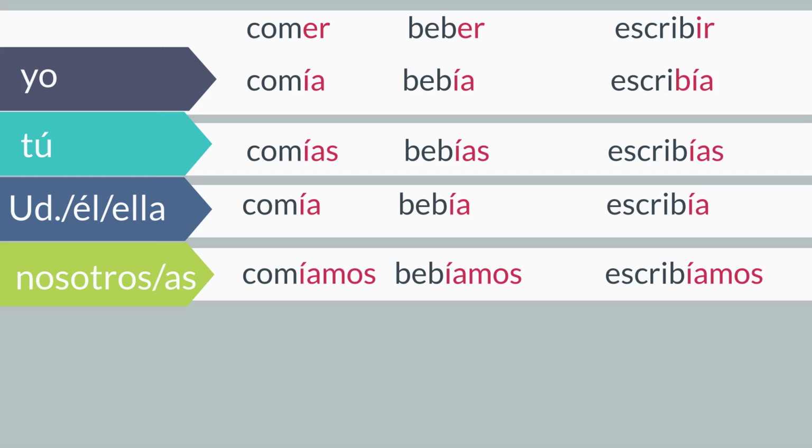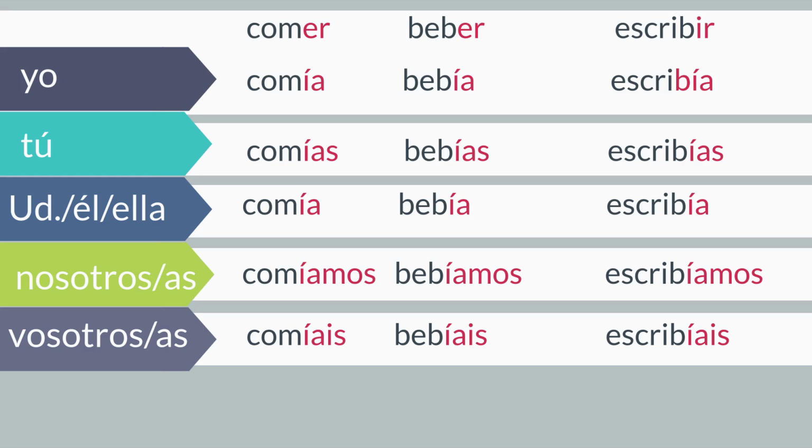Nosotros comíamos. Nosotros bebíamos. Nosotros escribíamos. When conjugating vosotros, drop the ER or IR and replace it with íais. Vosotros comíais. Vosotros bebíais. Vosotros escribíais.